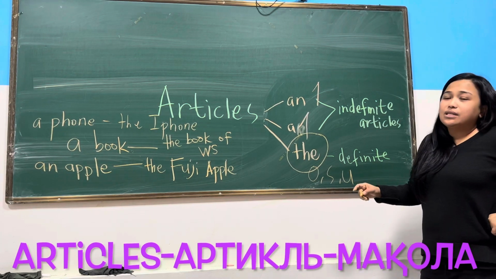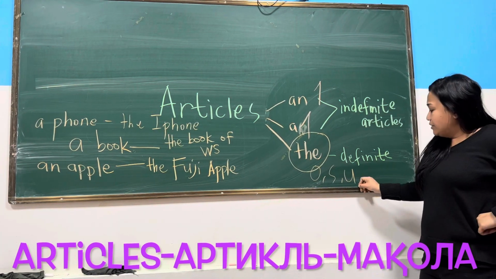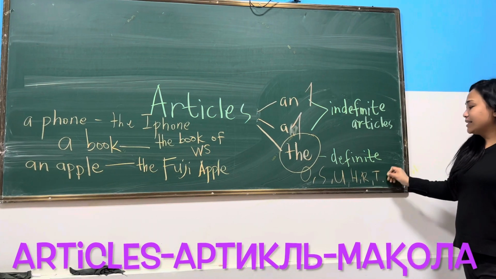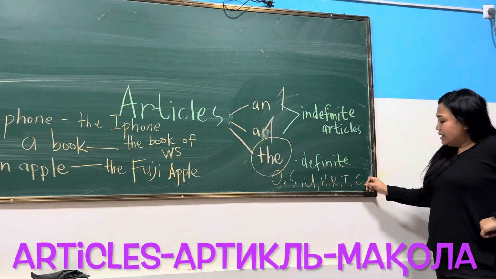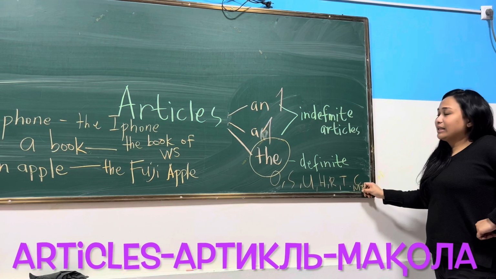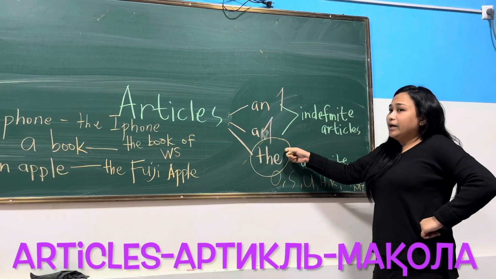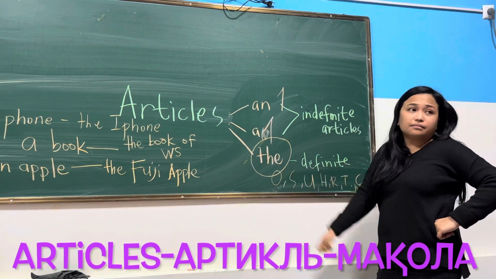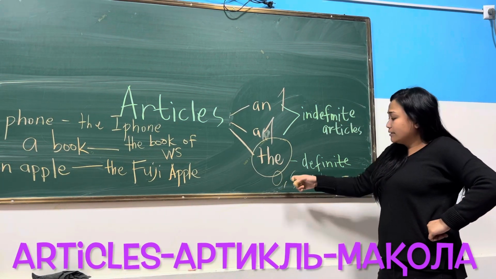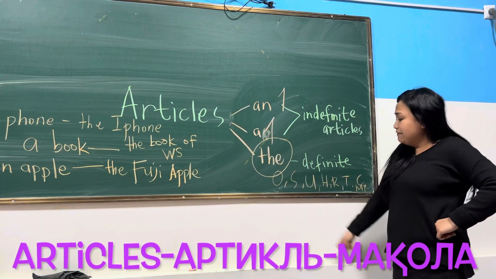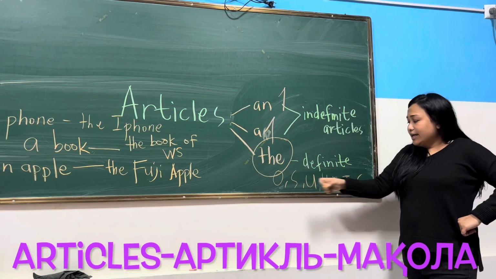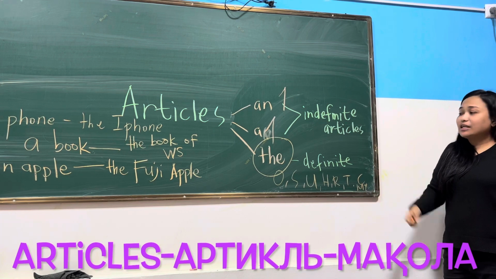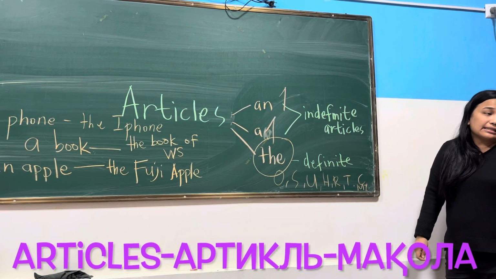We also use the article the for names of hotels, rivers, theaters, cinemas, and musical instruments. Again, we use the for ordinal numbers, superlative adjectives, unique things, hotels, rivers, theaters, cinemas, and musical instruments.